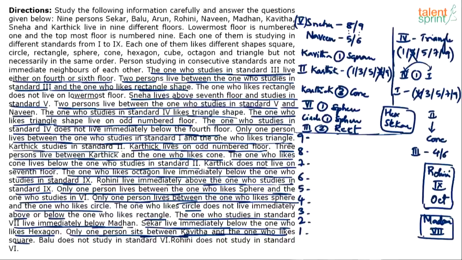Or maybe we can connect Karthik and Cone also. See, the one thing that we know is Cone is below 2nd standard. And between Karthik and Cone, there have to be 3 persons. So, let's say if you take Karthik on 5th floor, 1, 2, 3, Cone can still come on 1st floor. Cone cannot come on 9th floor, because Cone is below someone. Remember that.